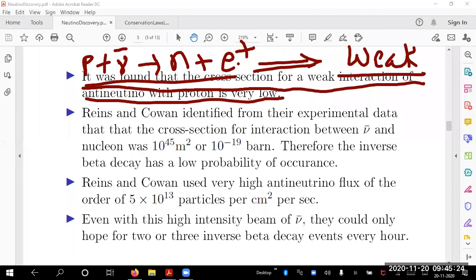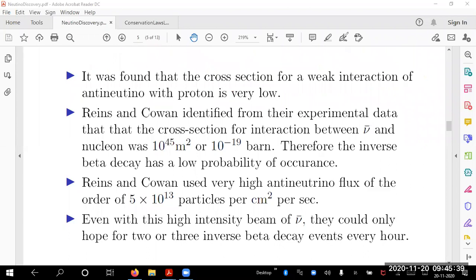Weak means what? Their cross section. Suppose I keep a detector to detect a positron and a neutron later on, what is the probability? That is given by the differential cross section in an experiment. They found that this is very, very low. After they did the experiment, they said the cross section is very low and it is a very weak interaction. It is a weak interaction indeed in terms of interactions.